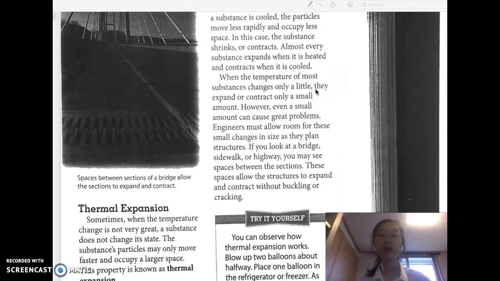If you look at a bridge, sidewalk, or highway, you may see spaces between the sections. These spaces allow the structures to expand and contract without buckling or cracking.